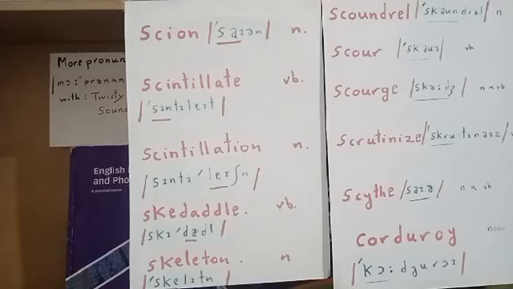The first word is cyan, a disyllabic noun. Cyan. Stress on the first syllable, sigh, cyan, which means a piece of plant which is grafted to another plant. That's called the cyan. Scintillate. The second word is a verb. Scintillate. It's a three-syllable verb. Stress on the first syllable, scin. So scintillate. And to scintillate is to sparkle, to emit light.